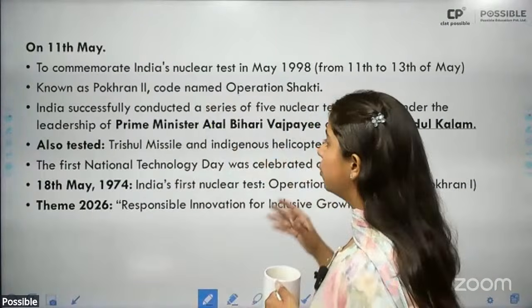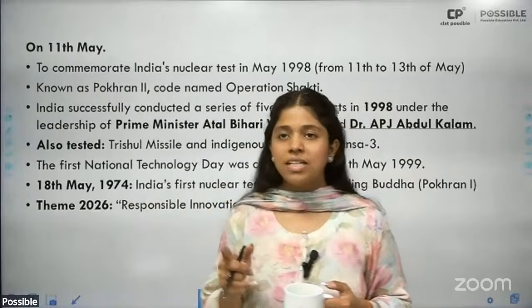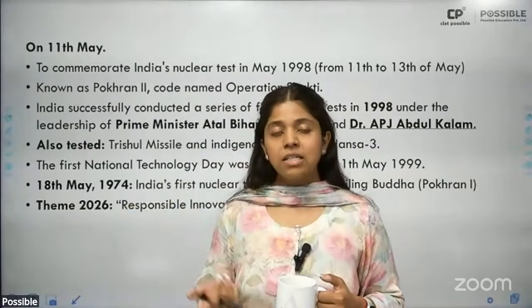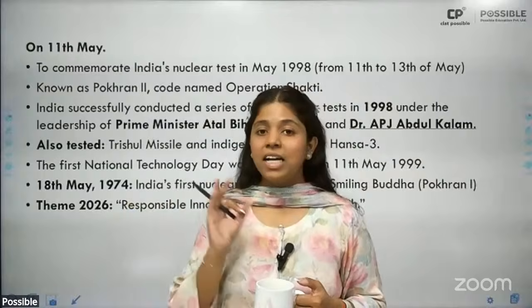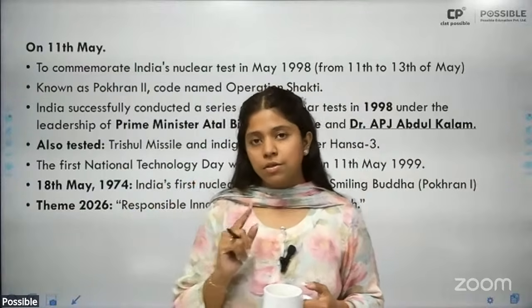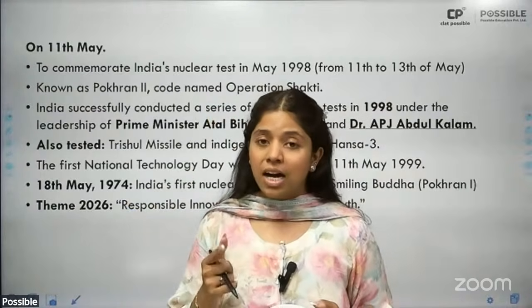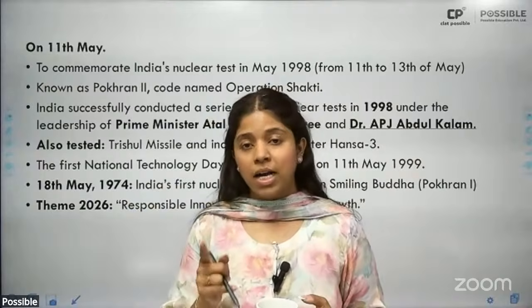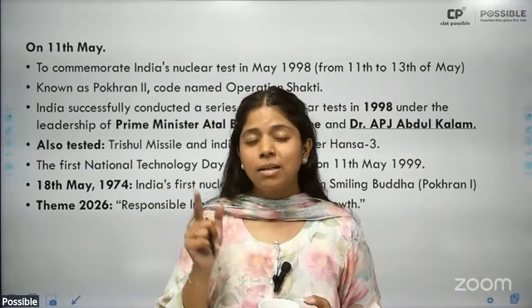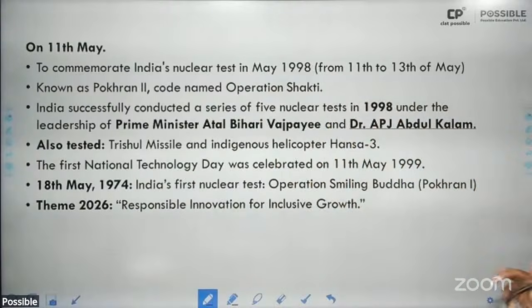All right. However, it was not Operation Shakti or 1998 when we for the first time undertook our nuclear test. India became a nuclear power in 1974. 18th of May 1974 was the first time that we undertook nuclear testing, and that operation was codenamed Operation Smiling Buddha, also known as Pokhran 1. That was undertaken under Prime Minister Indira Gandhi. So do remember all of this information.